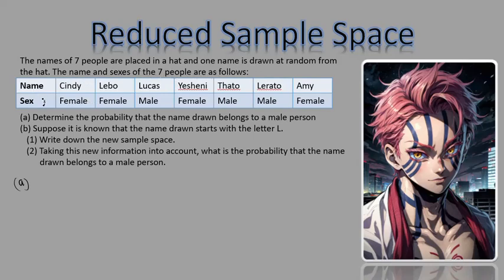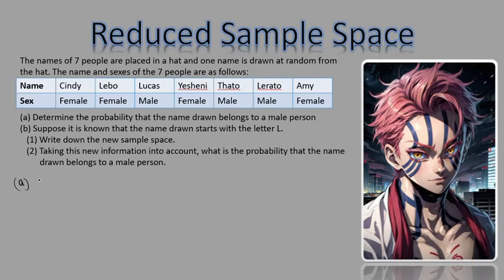So you have the name and the sex here, and these are all the names. And it says question 1, determine the probability that the name drawn belongs to a male person. So this part here shows you whether the person is a male or a female, and we just want the probability whether a person is a male or a female just from this data alone, right? So for you to give me that, you're going to say, let me find my mouse right here.